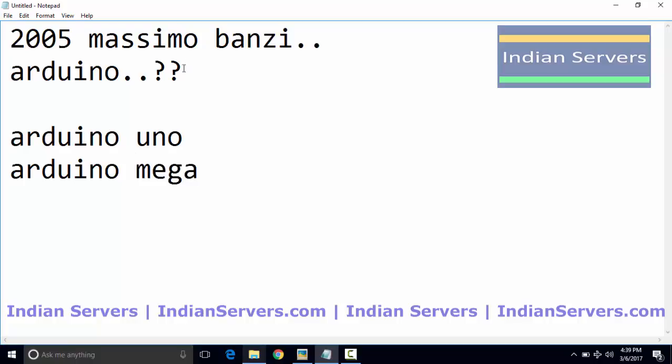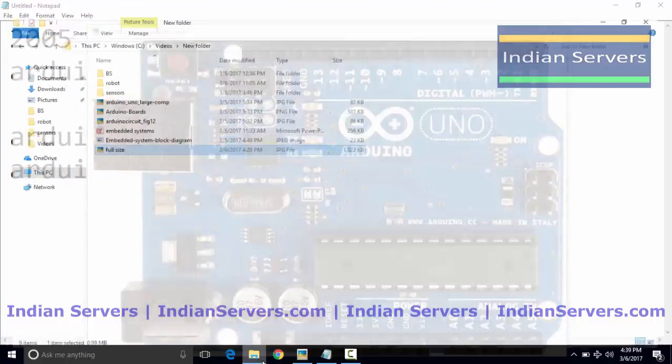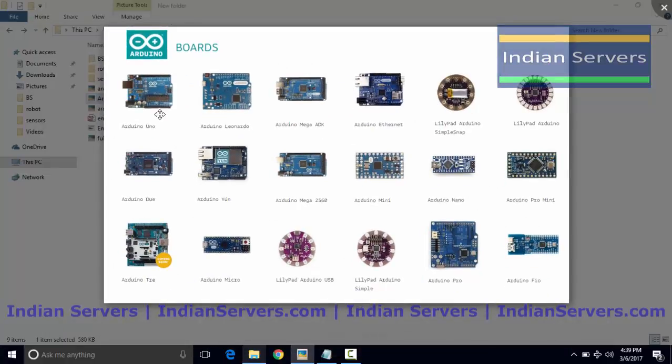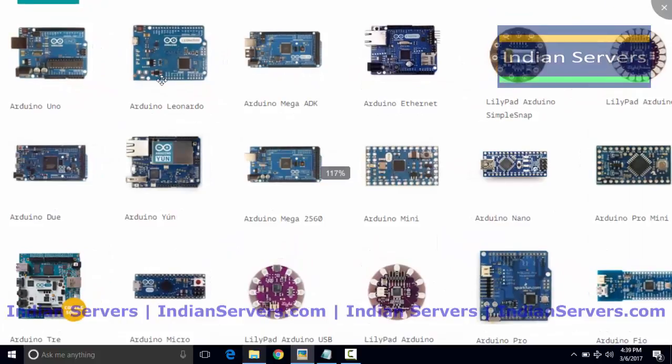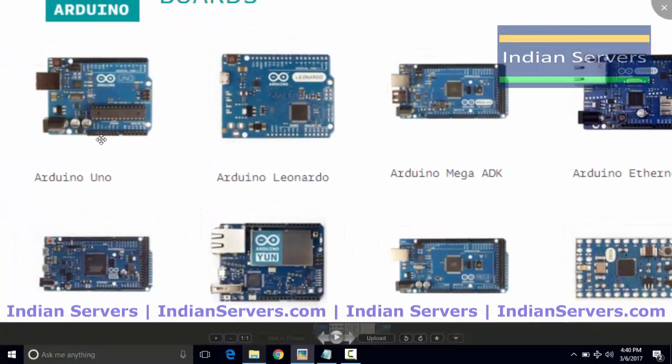Like that, many different flavors of Arduino are available in the market. Here I'm going to show some of the flavors of Arduino boards. Here you can see Arduino Uno and Arduino Leonardo.